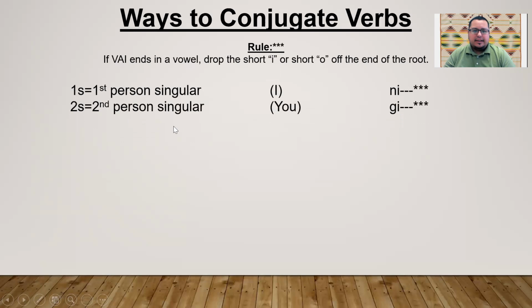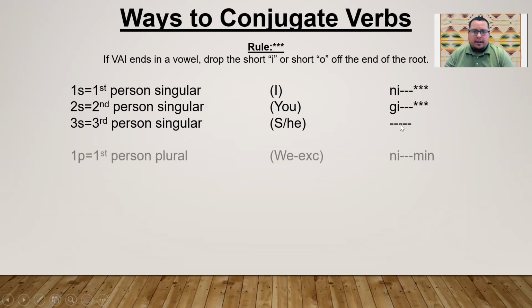2S, second person singular, talking about you. You're going to have ge plus the verb. And then there's the rule again, drop the short I or drop the O off the end of the root. 3S, third person singular, she or he, that's just the verb in itself. She or he is doing something, whatever it's doing in that sense.